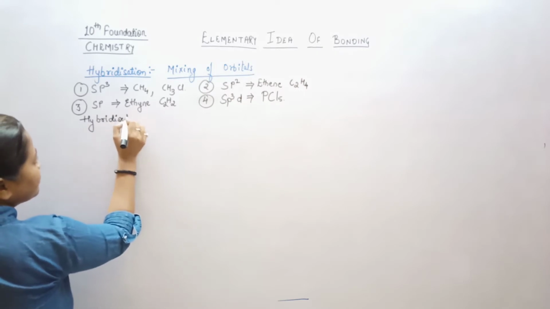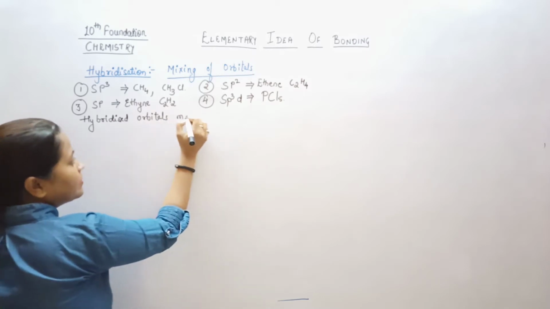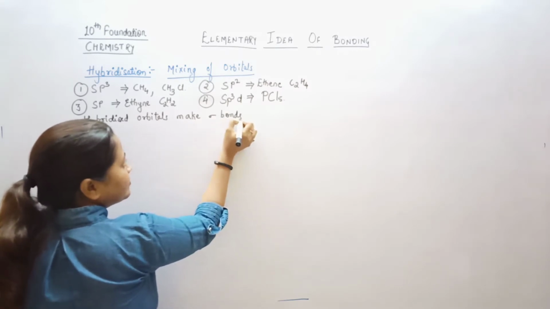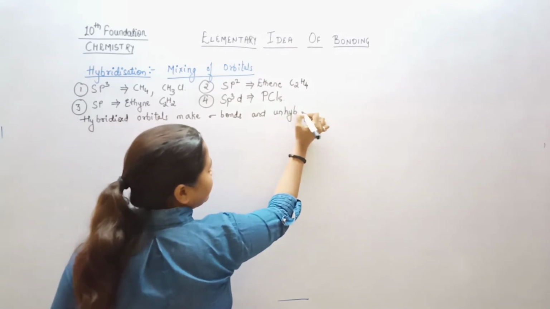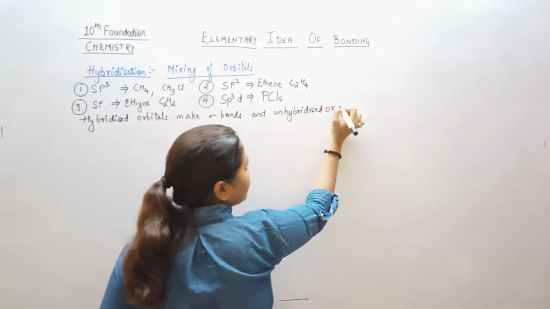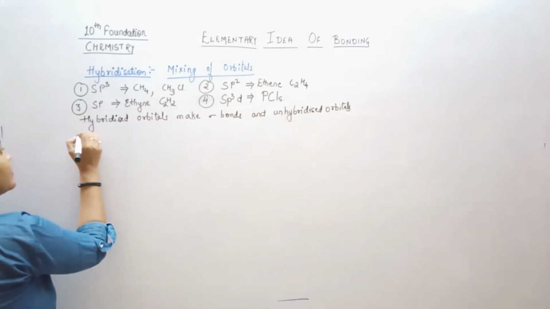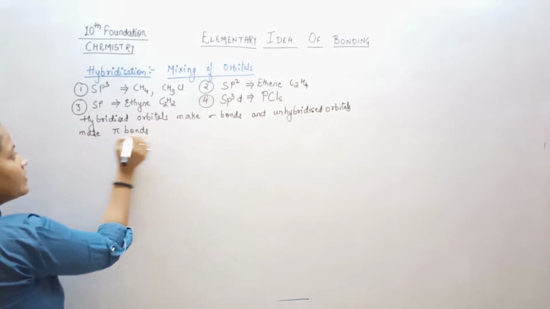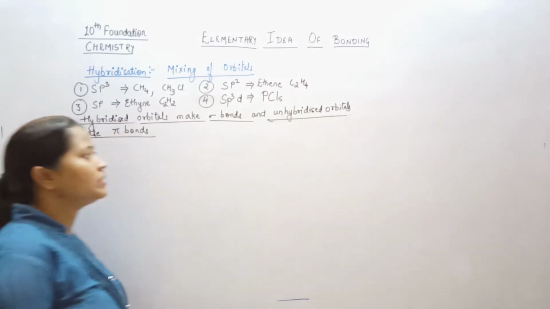Hybridized orbitals make sigma bonds and unhybridized orbitals make pi bonds. Pi bonds are the weak bonds. You have to remember these things. This we have seen up till now.